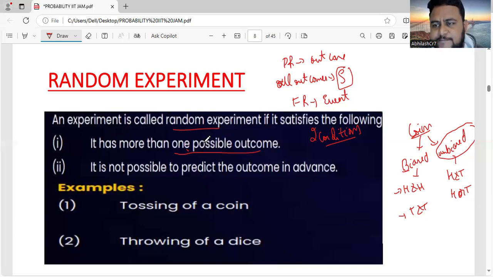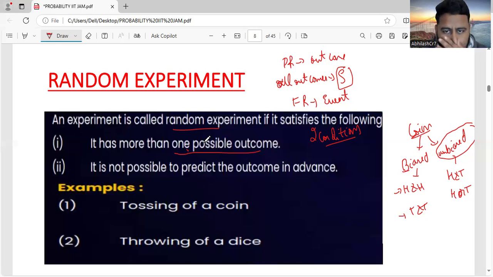Like I told, a cricket game has more than one possible outcome. If you talk about a test match, there can be a win, loss, tie or draw. So playing a test match is a random experiment. Up till 3, 4 or 5 days, until the match ends, we never know whether it is a tie, loss or win, or if 5 days are completed and we still have no result, that is a draw. That is why it is a random experiment.